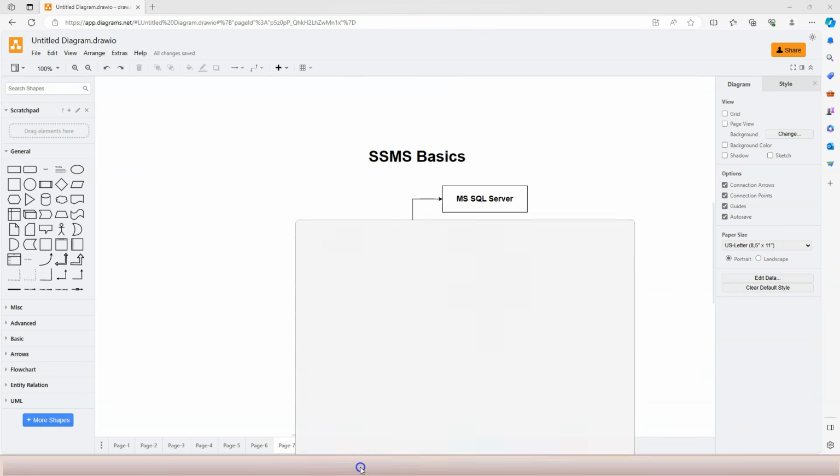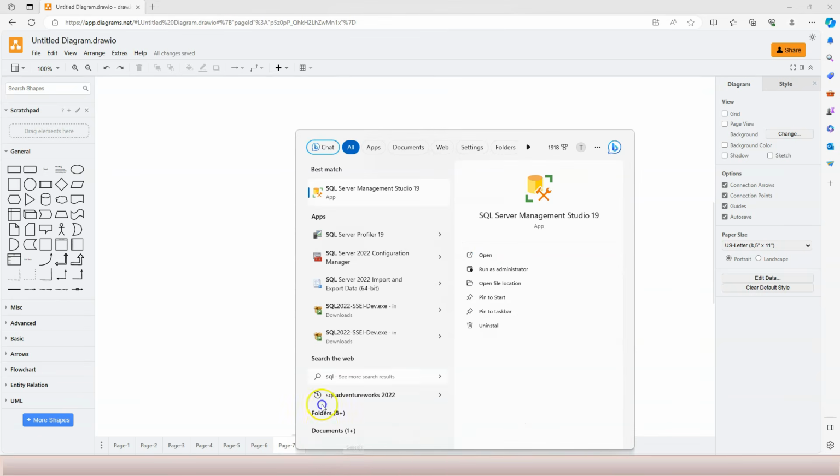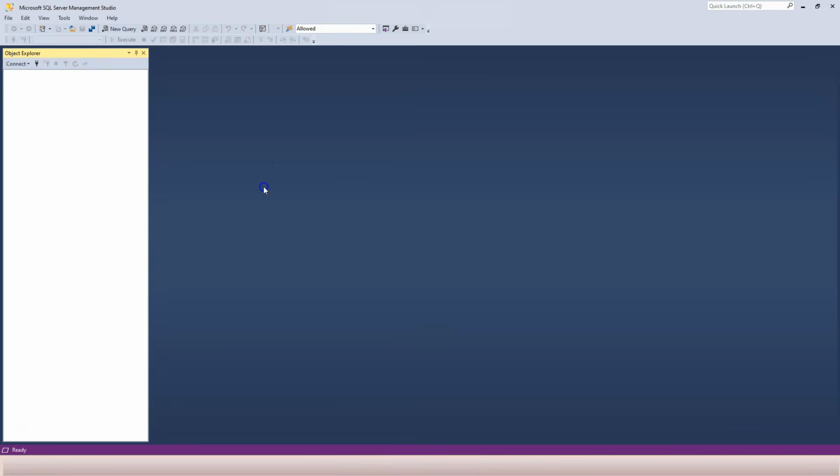All right, now let's actually type in SQL and then SQL Server Management Studio shows up right here. So let's click on SQL Server Management Studio 19, and now it shows up here. It is a blank screen at the beginning because it's not connected to any SQL Server. So in order to connect to a SQL Server, you can click on this connect button over here, and then click on Database Engine. Right?